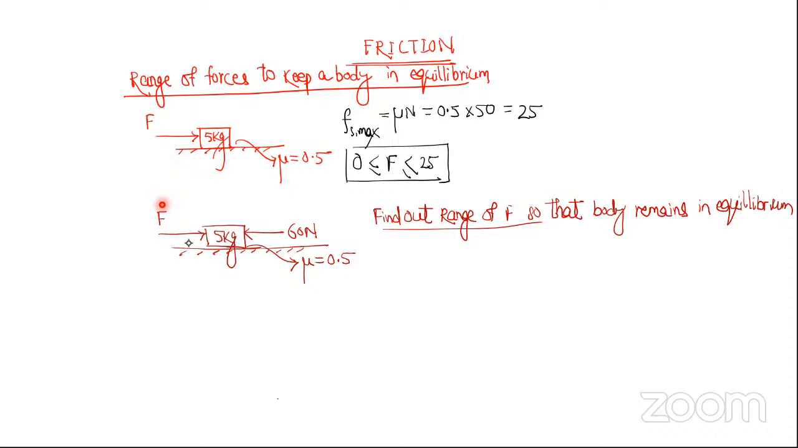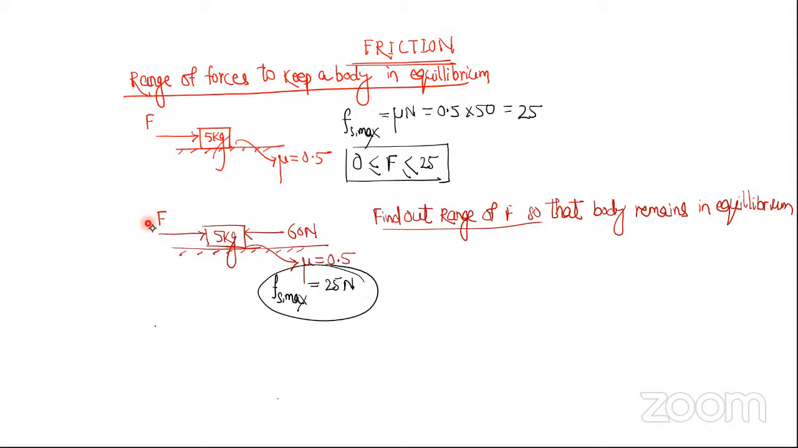Achha, think. How much is maximum friction here? 25. Now think what will happen if this applied force is 59 Newton. Then how much will be the net force? 1 Newton towards left.